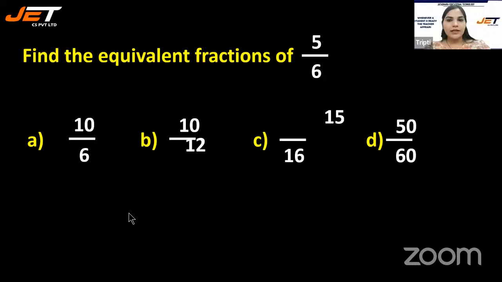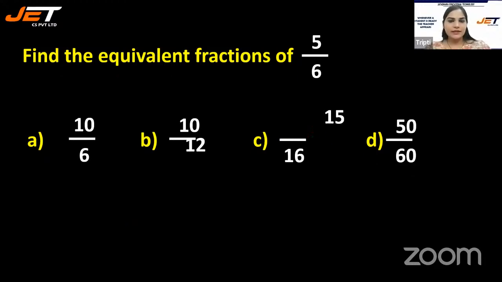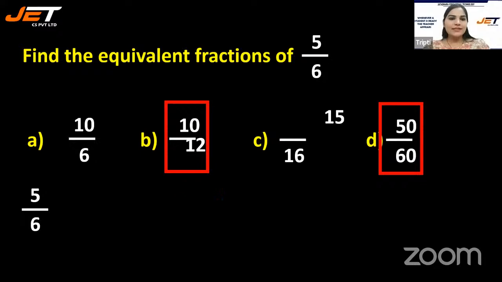Let's do it. In this one, you have to find the equivalent fraction of 5 by 6. The options are 10 by 12 and 15 by 16. So here 5 by 6 can be written as 10 by 12 because 5 times 2 is 10 and 6 times 2 is 12.